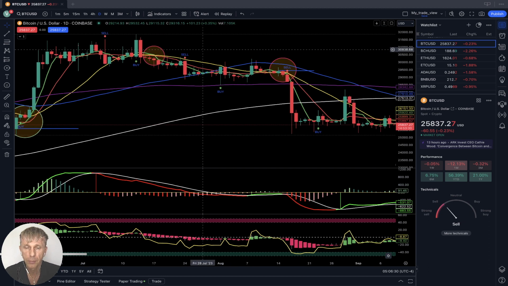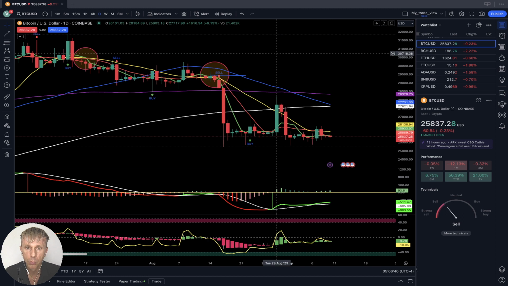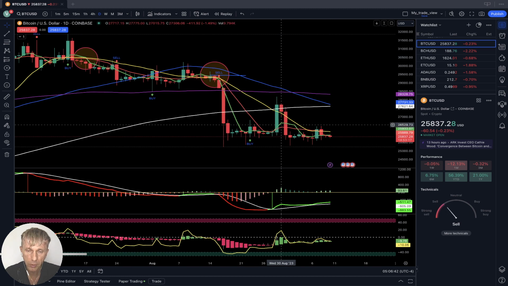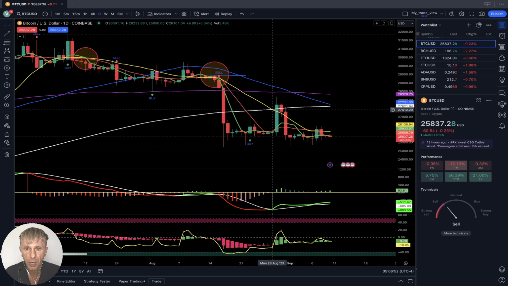But let's go here. MA5, the green line, did a bearish crossover. Bars moved below MA5. Bearish trend until MA5 changed direction and did a bullish crossover. It did a bullish crossover over here, but it was a bull trap, right? Why? Because SMA 20, the yellow line, did a bearish crossover. For me, it's a bull trap.